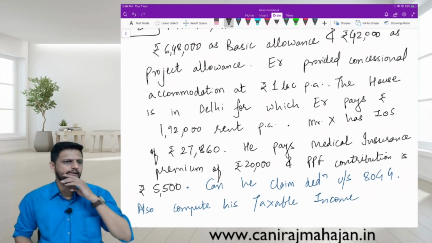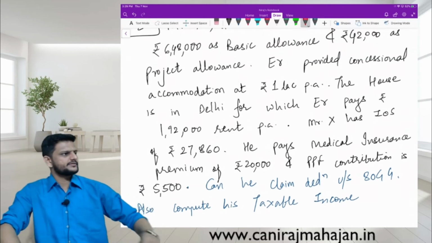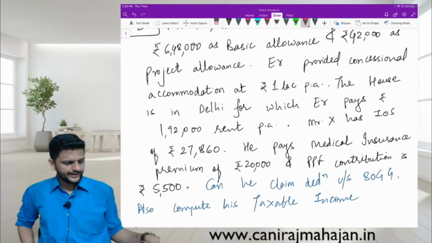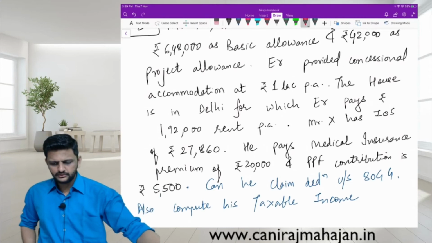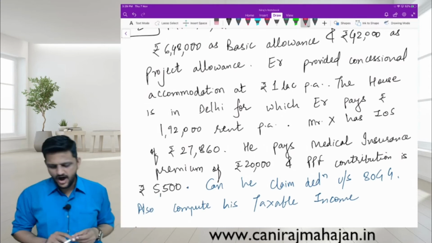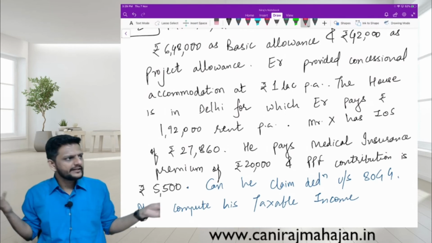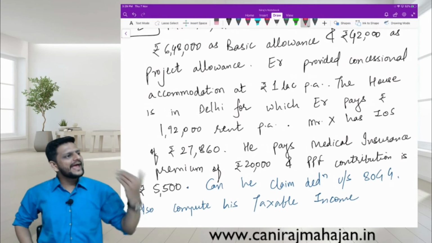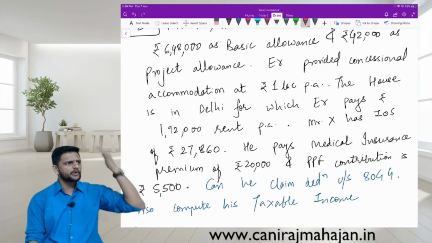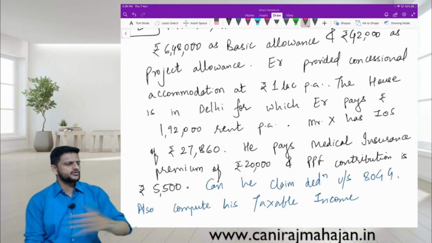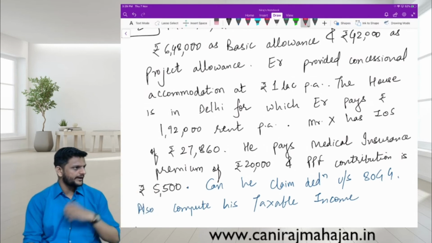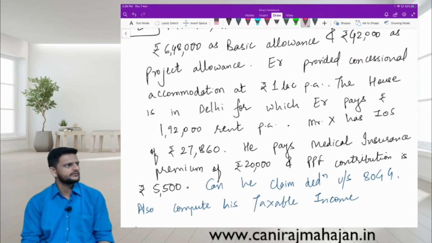Solve. So in the given case, what will happen? 80GG can be claimed or not? Why can it be claimed? HRA is not there. What is HRA? It is part of income. Do you remember allowances? Medical allowance, uniform allowance, telephone allowance, XYZ allowance. HRA is one of the allowances. Is HRA given to him in the salary component?